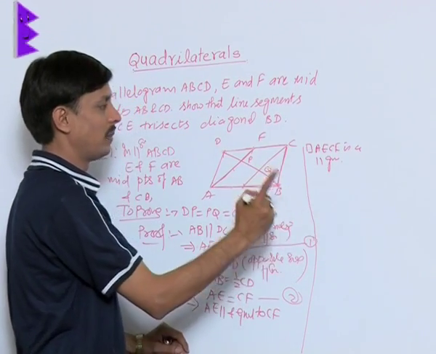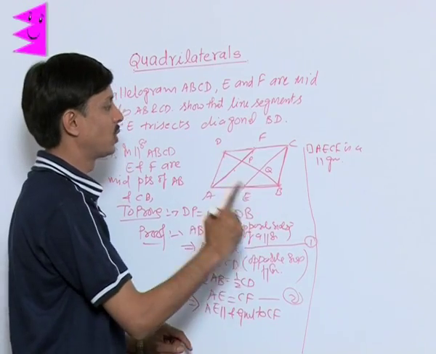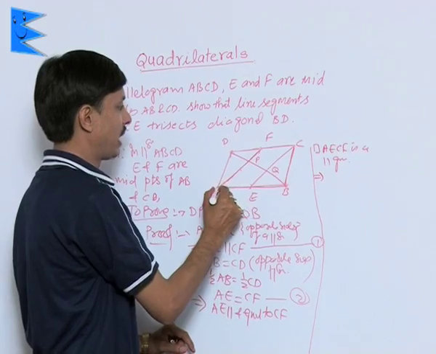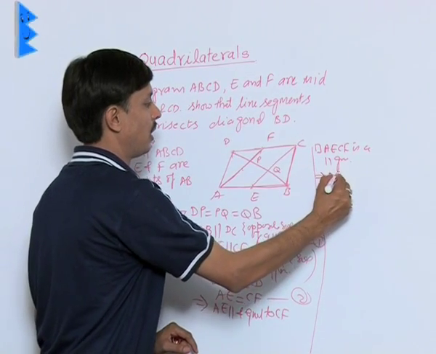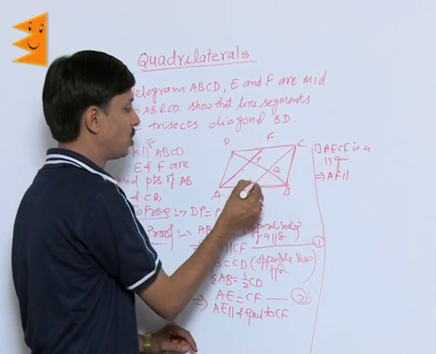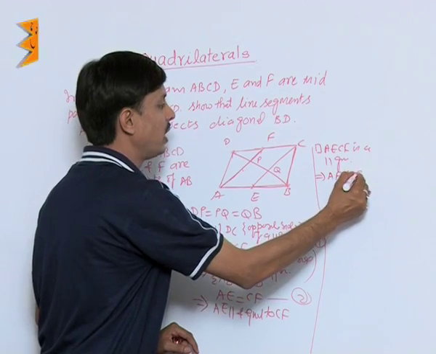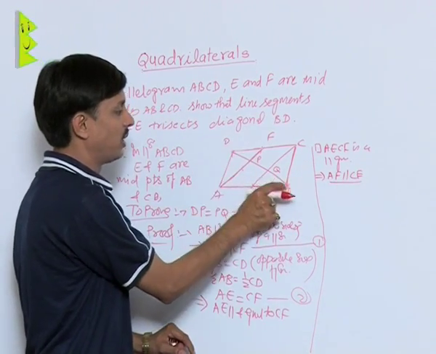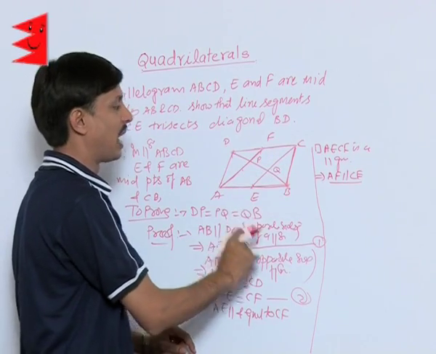We know that opposite sides of a parallelogram are parallel and equal. So this implies the second pair, AF is parallel to CE, which is a very important result required to prove that the diagonal is trisected by these parts.